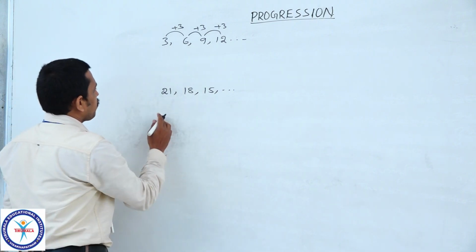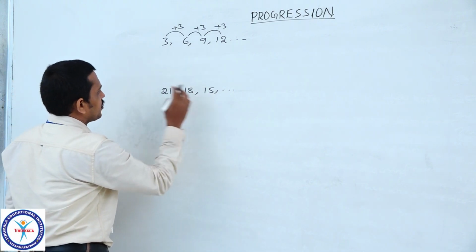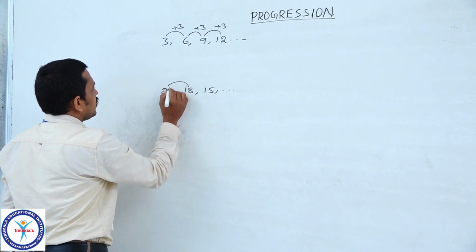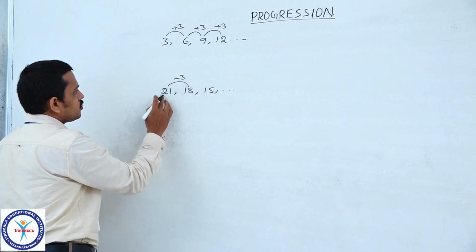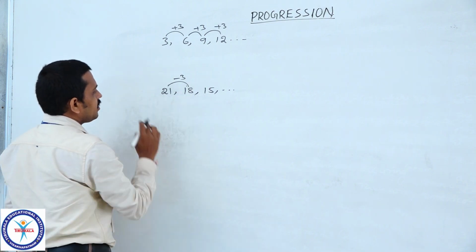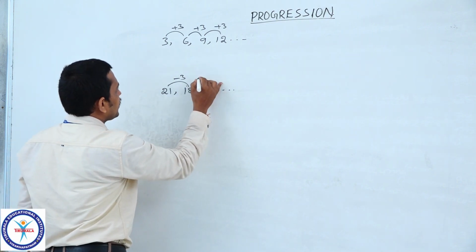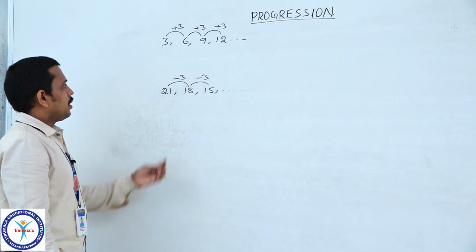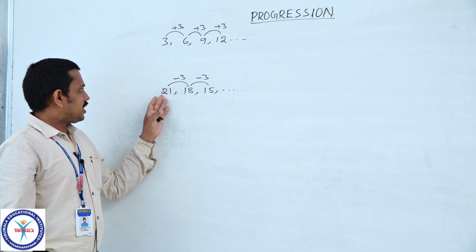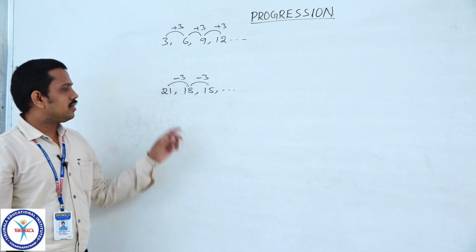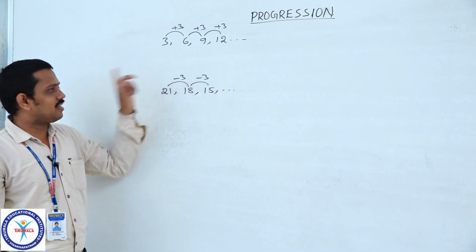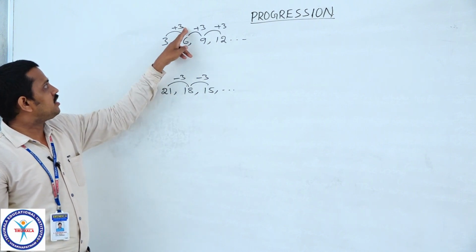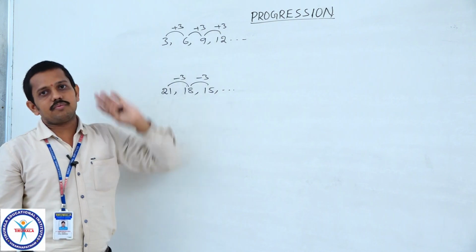So, look at 21, 18, 15. Here minus 3 is added to 21, we get 18, and again minus 3 is added to 18, we get 15. Means here the terms of the sequence are decreased by a fixed number 3. Here the terms of the sequence are increased by a fixed number 3.